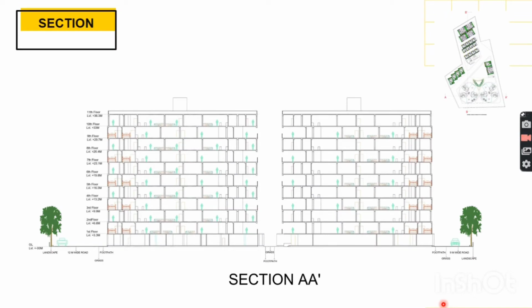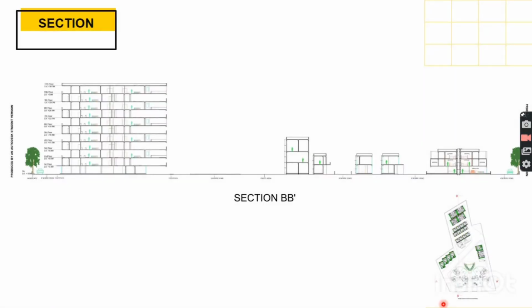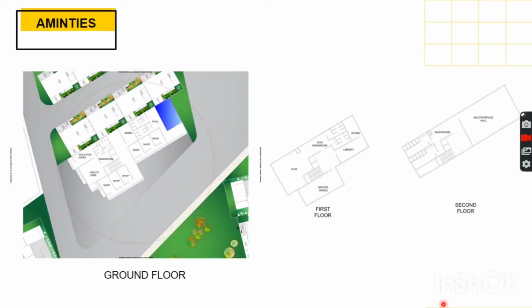These are site sections used to explain the design of space, that is the height of space according to human anthropometry for comfortable and proper use of space. These are amenities which are placed at the center. These are for the leisure purpose of the people of the society.